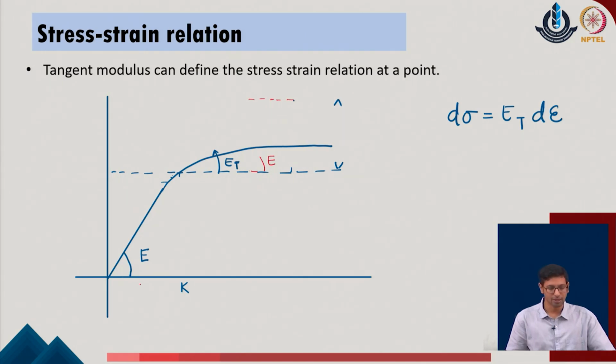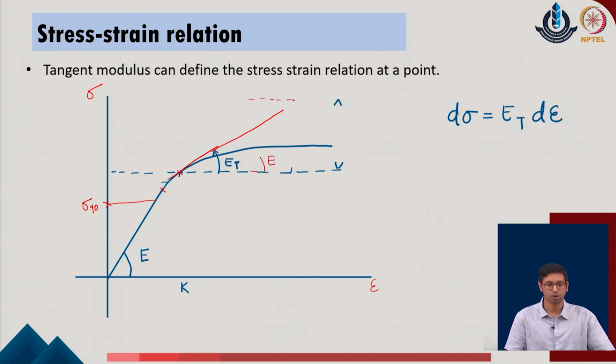So, if we realize that at the beginning of a given system there is a material, this is the stress strain profile which we have drawn for a given system. With the initial elastic modulus E, the system goes up to a certain value, say the yield somewhere appears over here. So, we are doing this process much above the yield point already, which is in the nonlinear range, and at this point the user can define a tangent to define the particular value of the tangent modulus of the given system. So, at the specific point where the parameter is being evaluated, the tangent modulus can be drawn, which is the slope on the given curve.